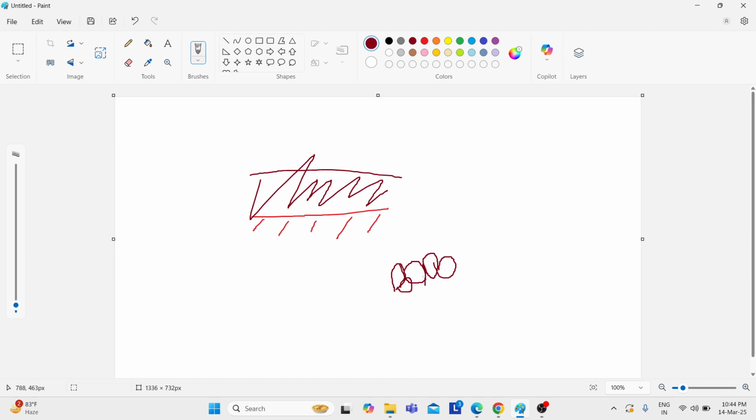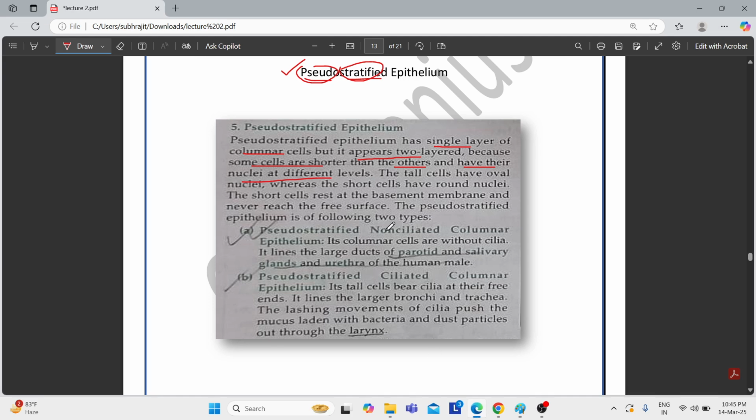They are present here. They are basically a single layer. This is not two layers. But you see the cells are arranged in such a way that some are long cells, some are short cells. They give an appearance of two layers, although they are single layered. That is why we say it is pseudostratified, that is, false layer.